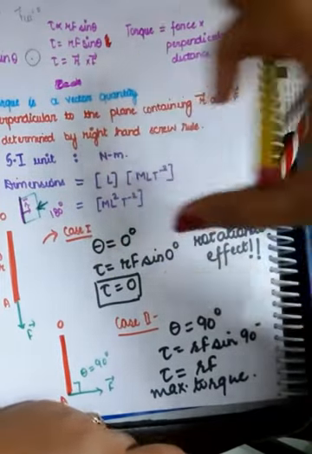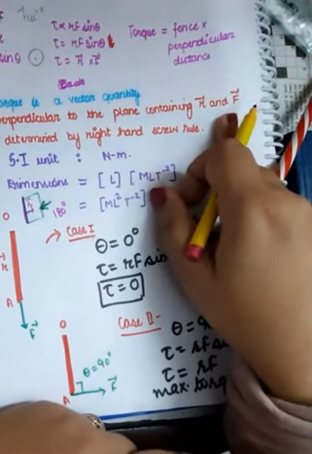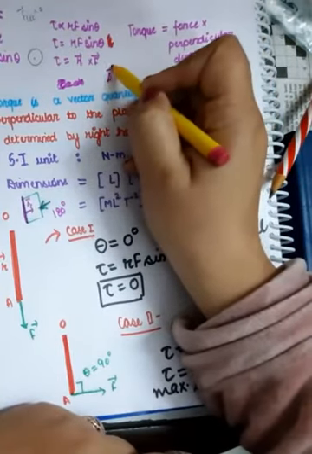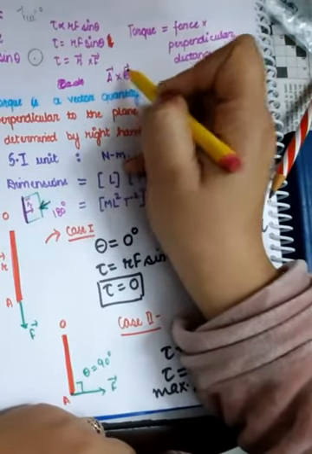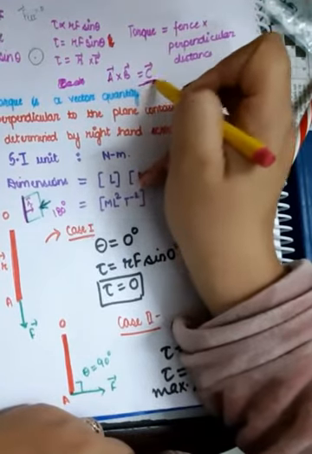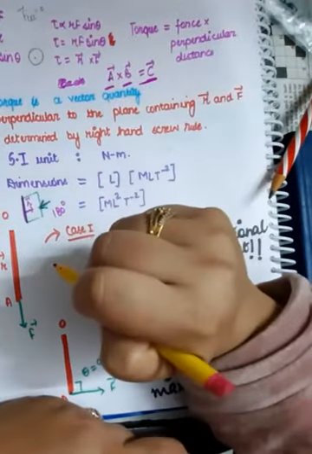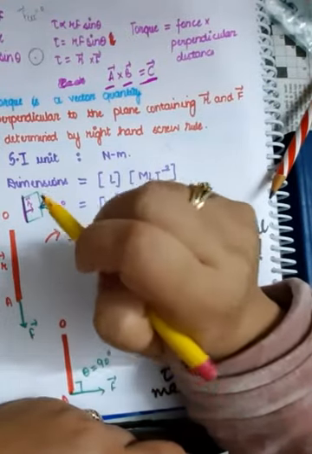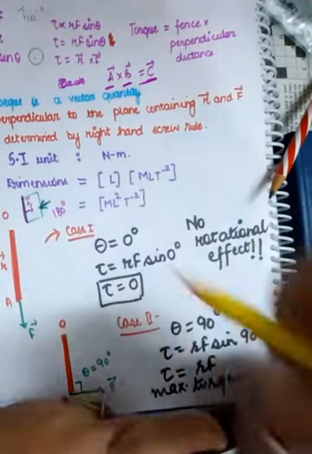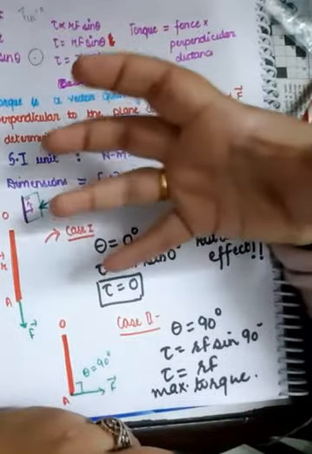Okay, so it's perpendicular to the plane containing r vector and f vector since it's a cross product, and we know that when you have a cross product a vector cross b vector, the resultant c vector is always perpendicular to the plane containing a vector and b vector, right? And its direction is determined by the right hand screw rule. So let's have a look. What is the right hand screw rule or right hand thumb rule?